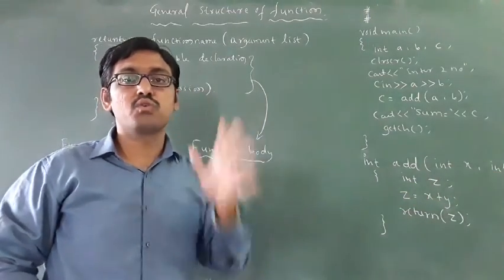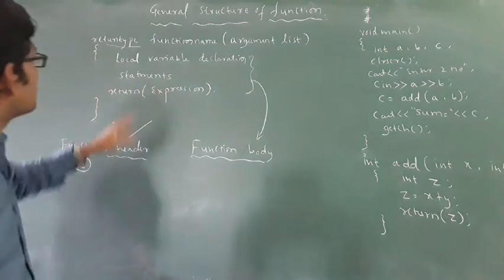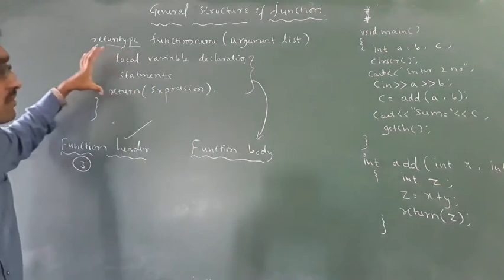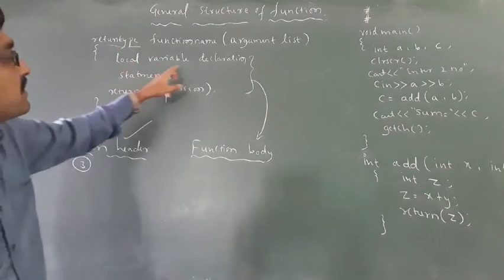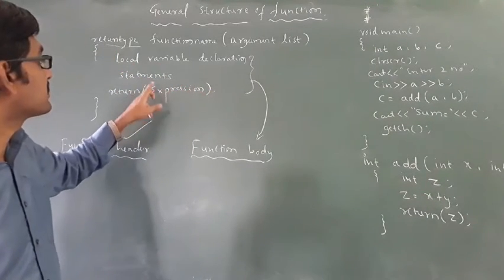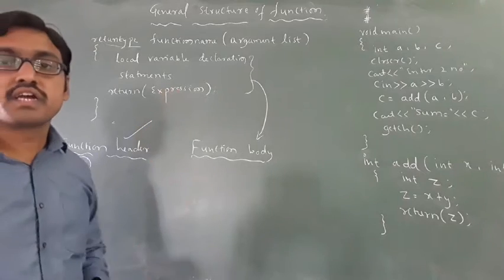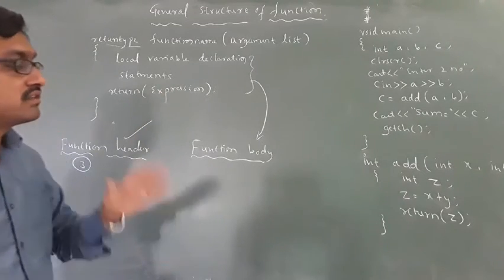Okay, you have to remember this. Then the next one is the function body. It consists of three parts. First one is the local variable declaration, second one is the statements, third one is the return expression. Okay, this is very important.